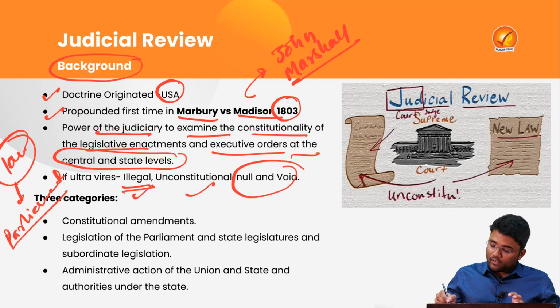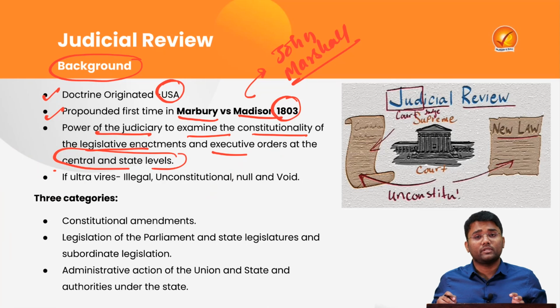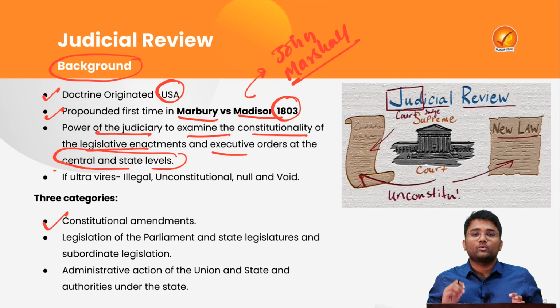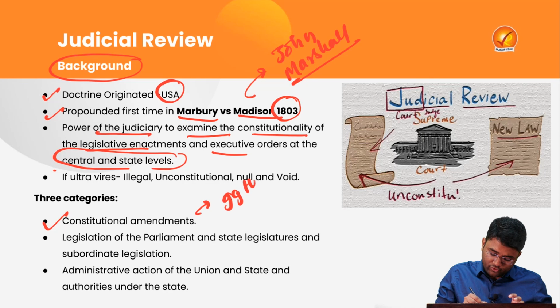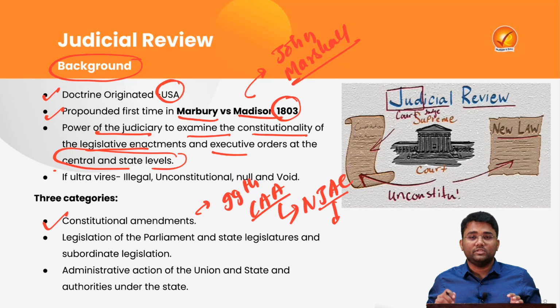This judicial review can be categorized into three categories. The first is with regard to constitutional amendments. For example, there was the 99th Constitutional Amendment Act which called for setting up the NJAC, that is, the National Judicial Appointments Commission, which would recommend the names for appointments in the judiciary, in the Supreme Court and in the High Courts also.